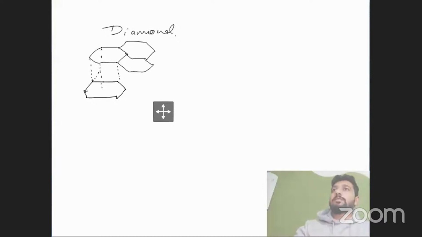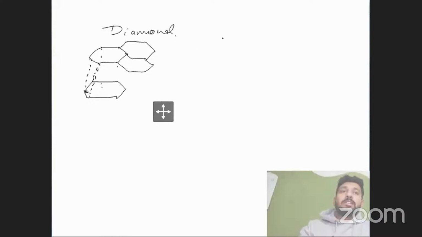Wait a minute, okay? Let me draw this, and then I will explain. As you can see here, the diamond has a different structure, compactly bonded with hexagonal structures like this, right?